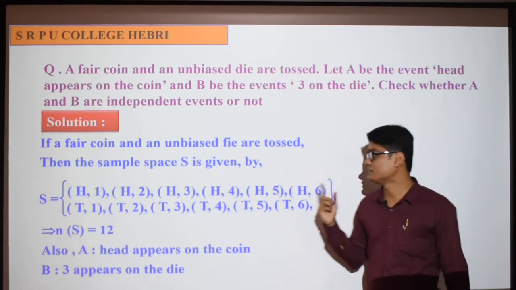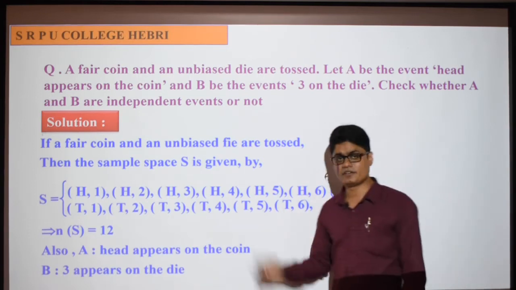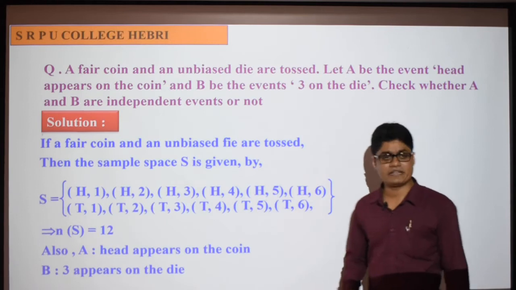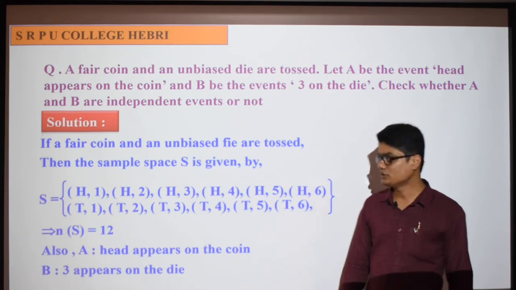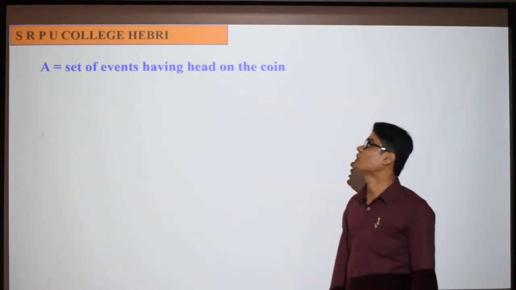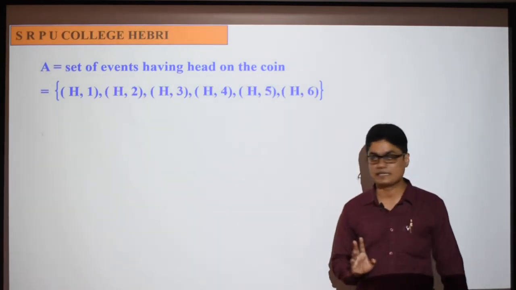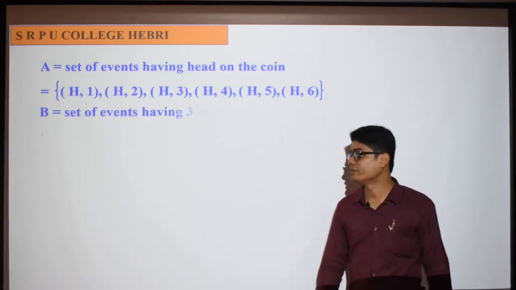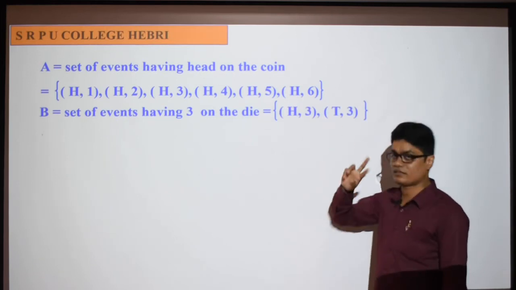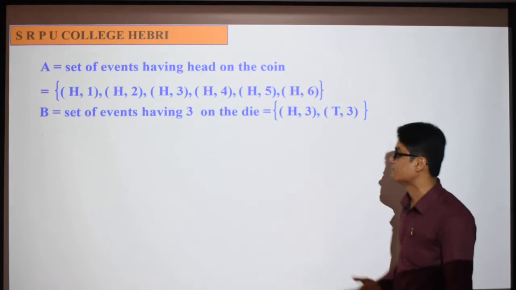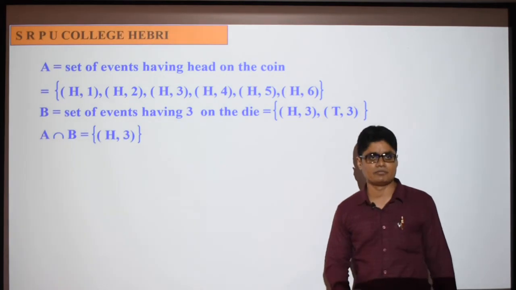The experiment is a fair coin and a die thrown. Sample space you can see easily. The number of elements in the sample space is 12. The two events: A is head appears on the coin, B is 3 appears on the die. Correct? Set of events having head on the coin, what are the favorable outcomes? H1, H2, H3, H4, H5, H6. So 6 outcomes are favorable to event A. Set of events having 3 on the die: H3 and T3, so two events are favorable to event B. So A intersection B is only H3, the only one event favorable to A intersection B.